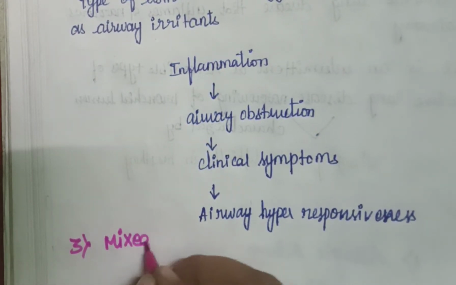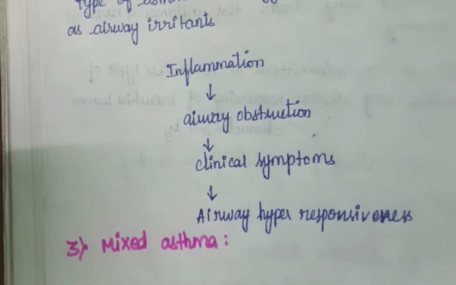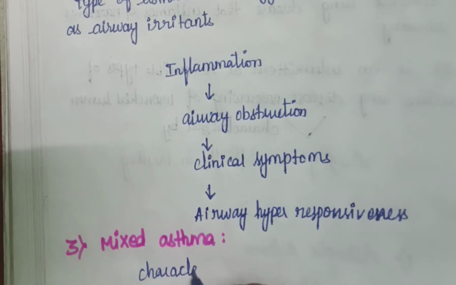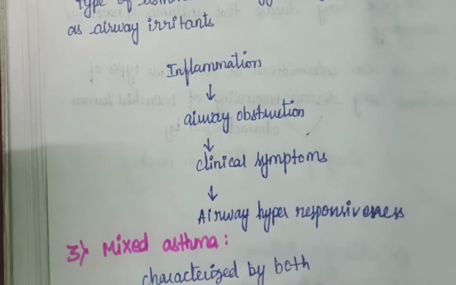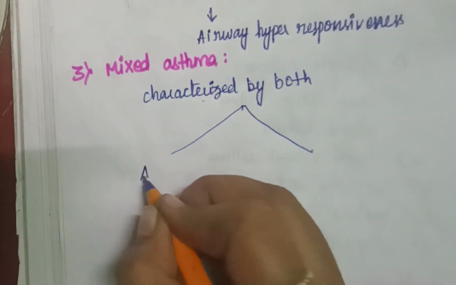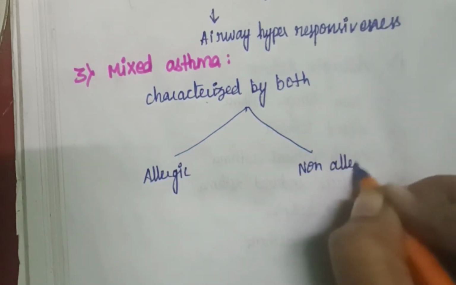The third type is mixed asthma. It is characterized by both allergic and non-allergic asthma.